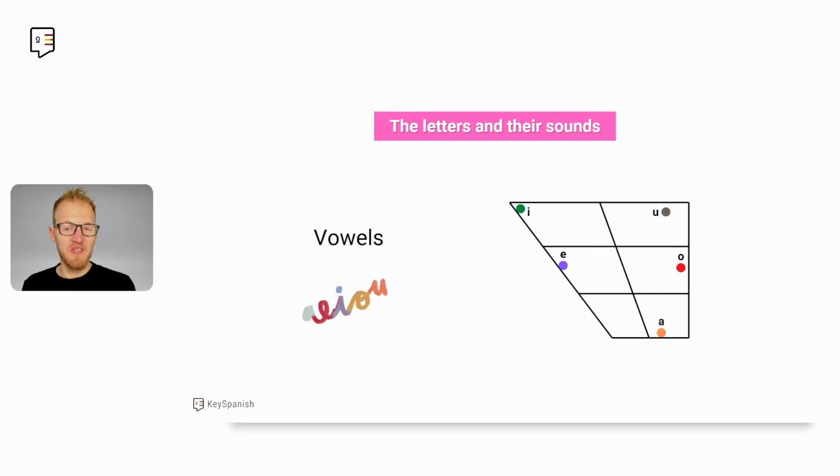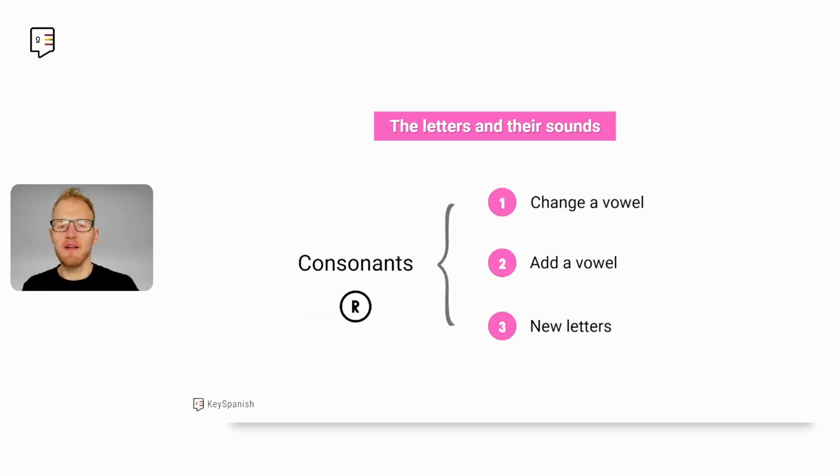The way we are going to present you with letters and sounds of the alphabet in Spanish is first cover the vowels and then the consonants. And we're not going to go in order A, B, C, D, but we're going to break the consonants in 3 groups. The first group is the easiest one, where it's just identical to English, just with a change of vowel. Then other ones are very similar to English, you just add one more vowel. And then you have a couple of letters that are new to you, that are in the English alphabet, but they have a completely different name in Spanish.